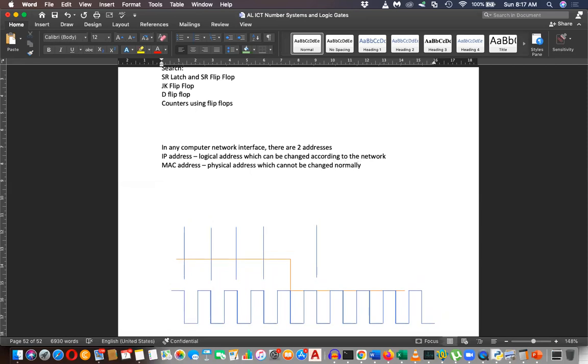This is similar to your house having a logical address. For example, let's say Shelly's address is number 10 Church Road, Gampaha.